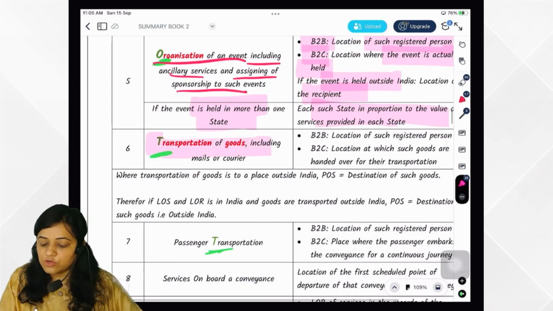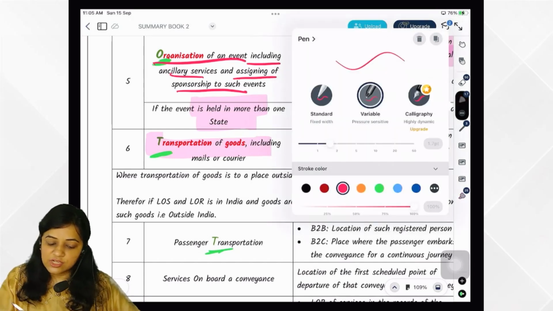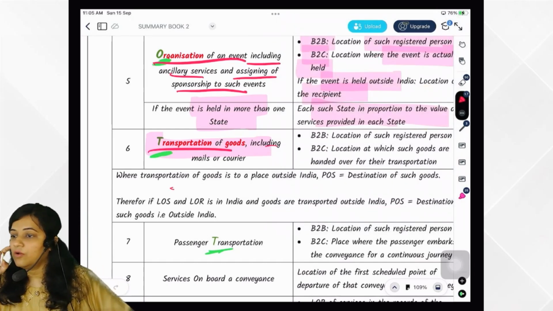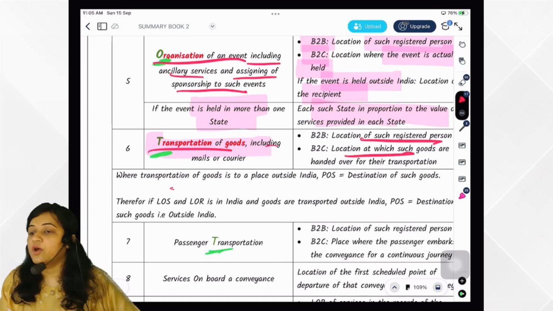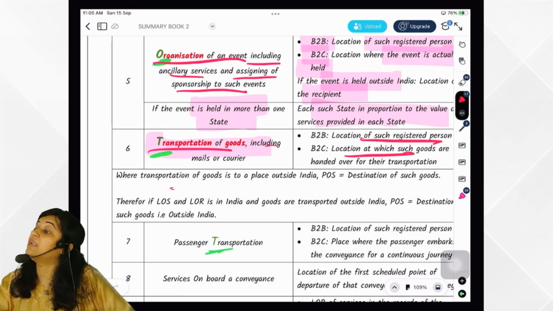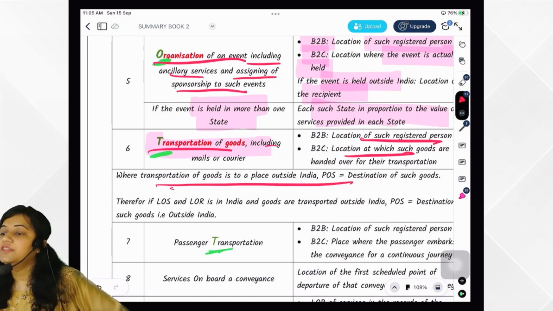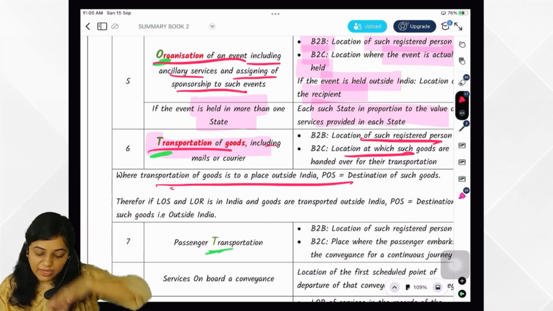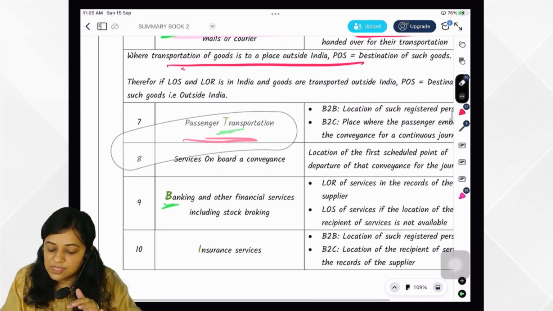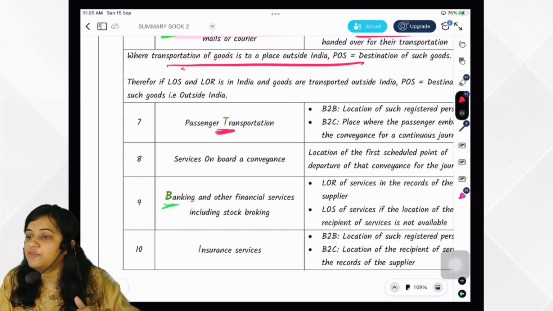Then transportation of goods including mail courier. If it is to the registered, the initials are there, transportation of goods T3. Okay, so if it is to a registered person, location of such registered person. If it is to an unregistered person, where the goods are handed over for transportation. But if the goods are destined outside India, in that case place of supply would be the destination outside India. Got it totally? Very good. Then passenger transportation services, again one more T. You can see this T. I have made it in a different color and a bigger font. Okay, so T3OIBP cases, this is one more T.